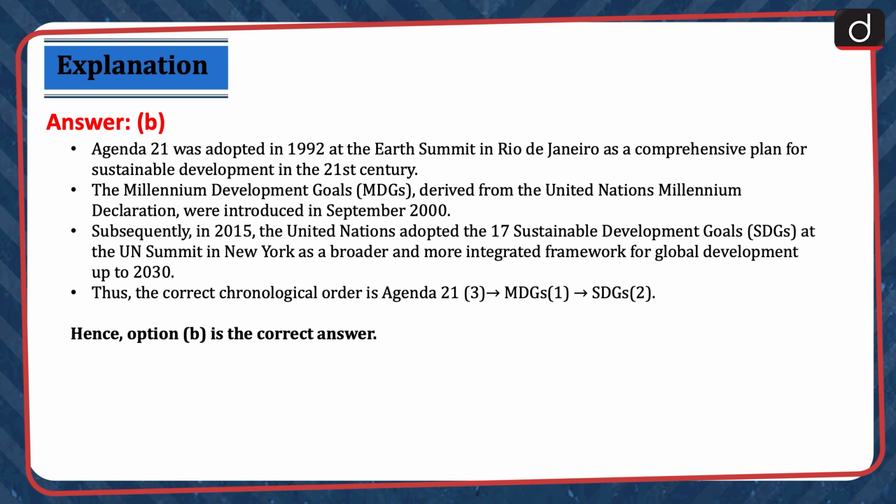Thus, the correct chronological order is Agenda 21, MDGs and SDGs. Hence, option B is the correct answer.